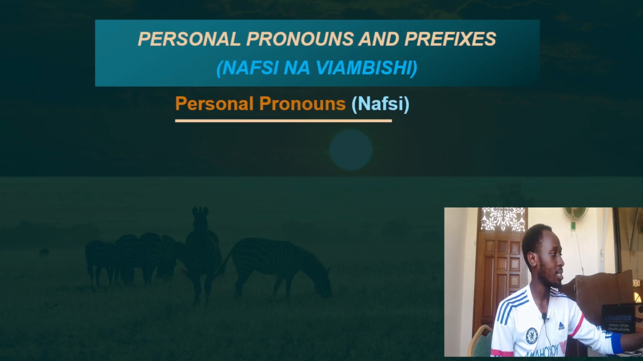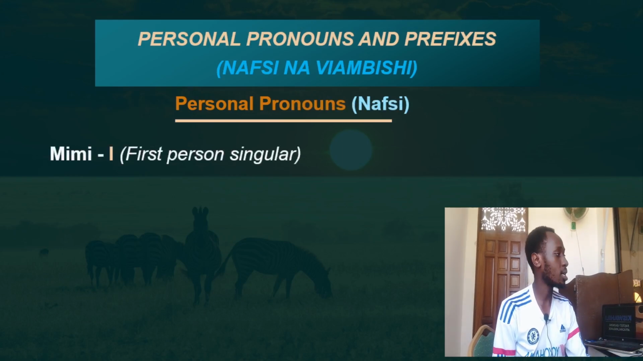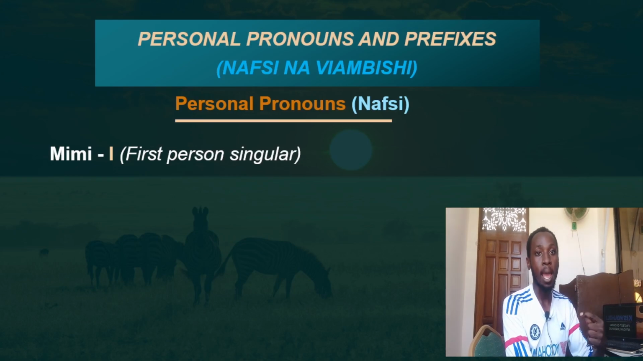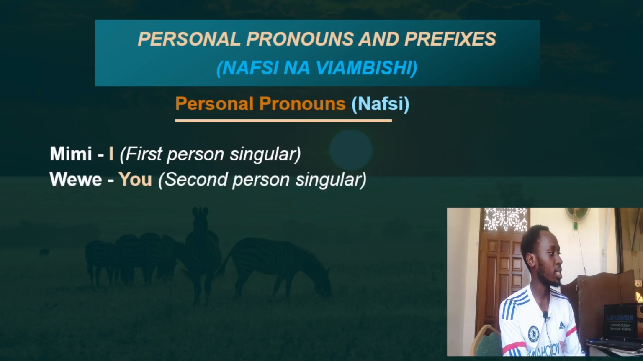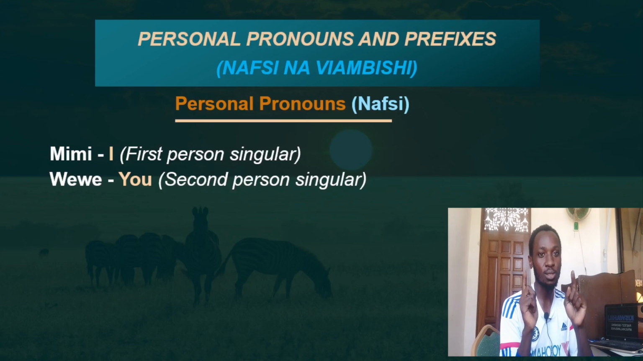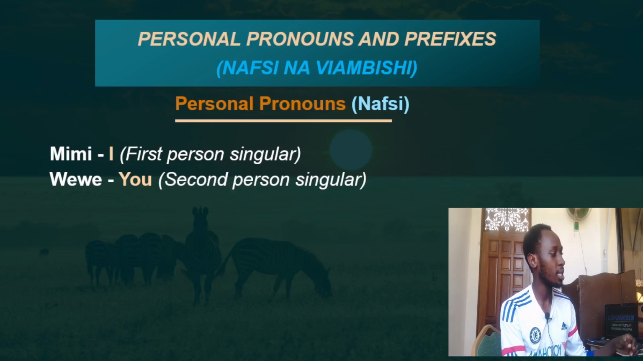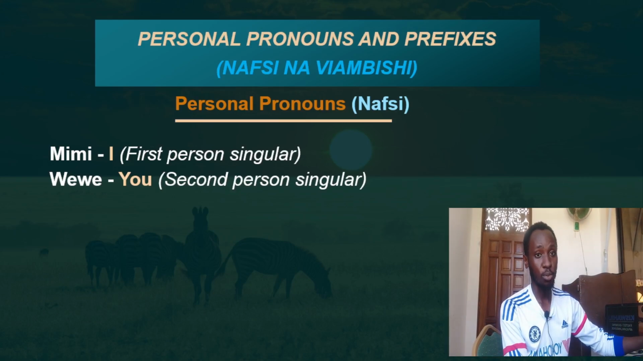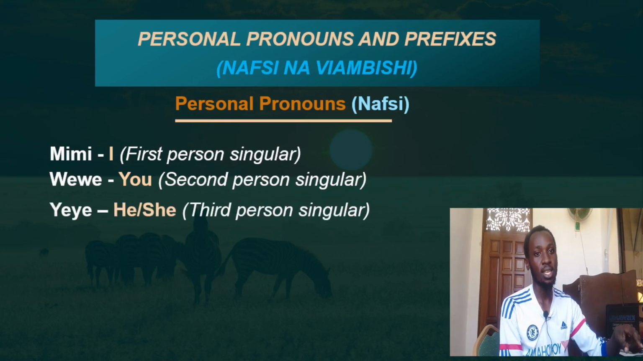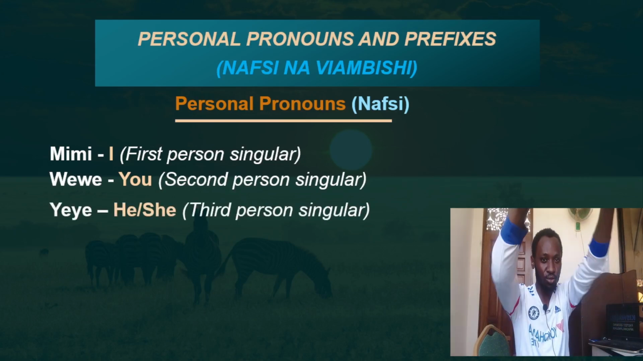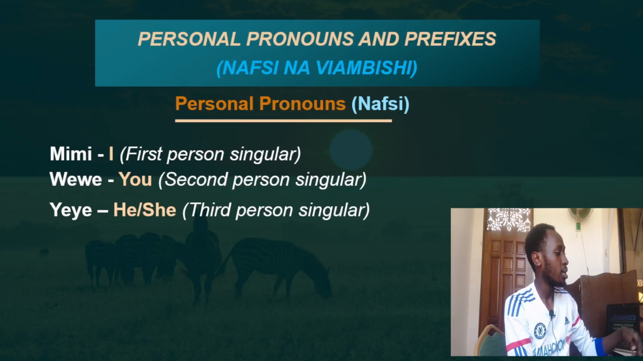We look at that. The first person singular, we call it mimi. That is I, mimi in Swahili. Second person singular, we call it wewe. So you there, it's wewe. Third person singular, he or she, that is yeye. The person right there, yeye.